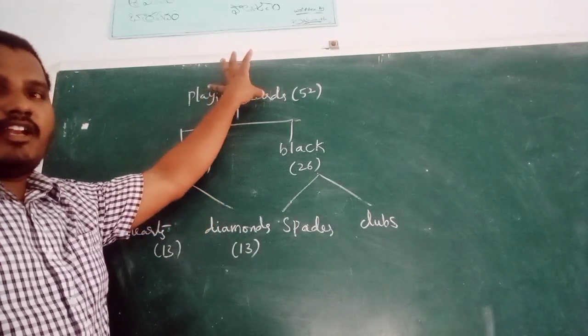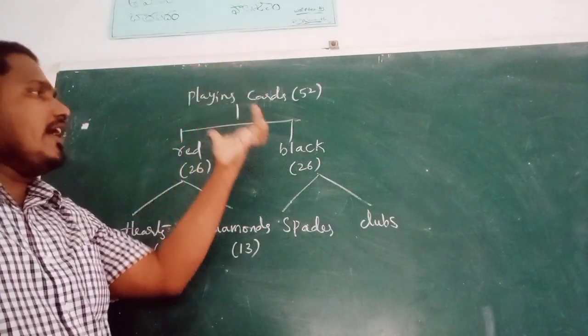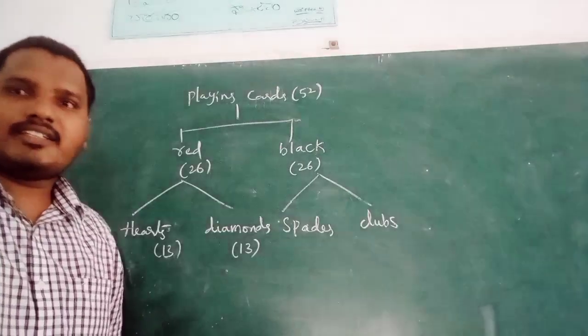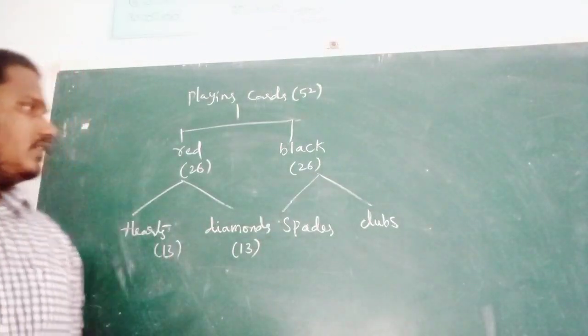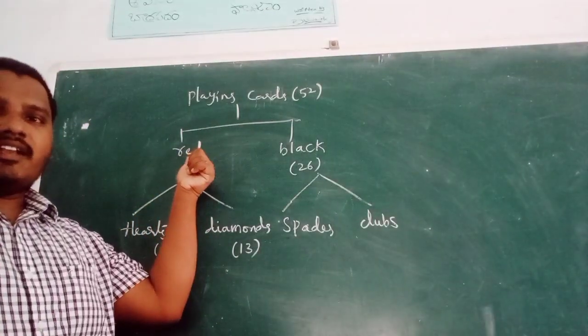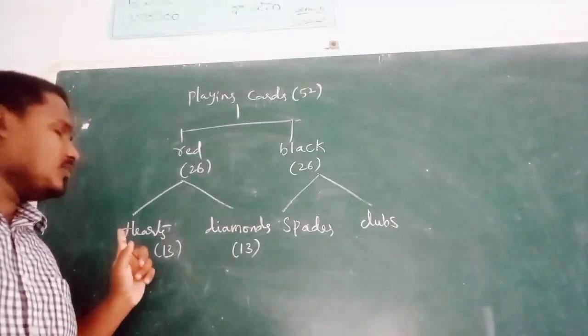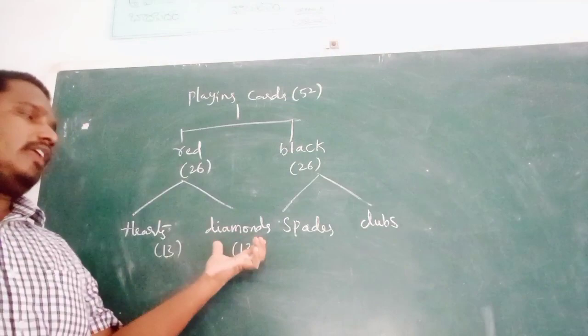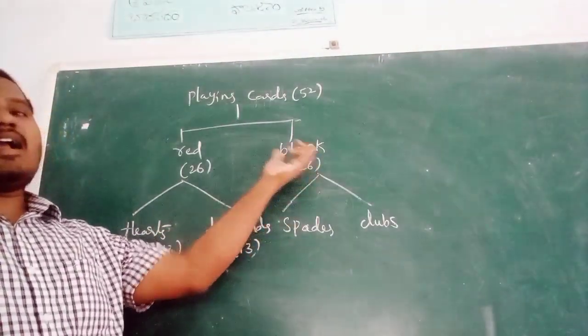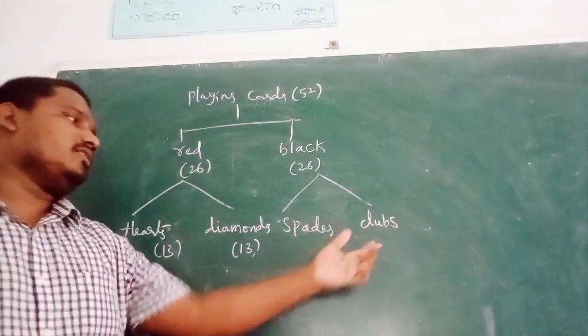Again, these 52 cards are divided into 26 based on their color. The 26 red cards are divided into two types: hearts and diamonds. Black is divided into spades and clubs.